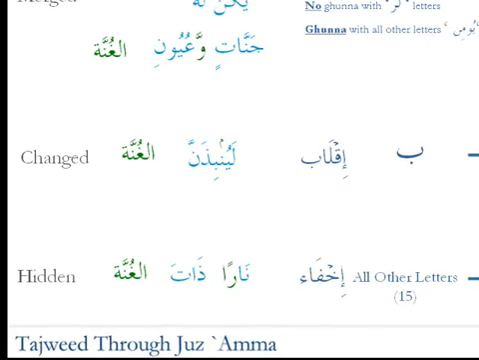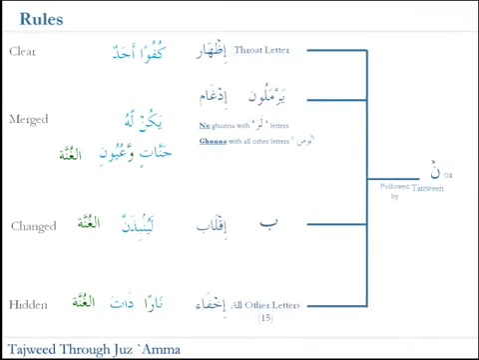And the last one is hidden, and this applies to all the other letters apart from the throat letters, the yarmalun letters, and the ba, which is 15 letters. So if the Noon Saakin is followed by any of the other 15 letters in the alphabet, then you do what's called hiding, and in Arabic that's known as the ikhfa. So we've got an example here. Naran dhata. Now it's done with a ghunna, but what actually happened there is a bit more complicated than the other three. So we're going to look at this on the next slide in more detail.